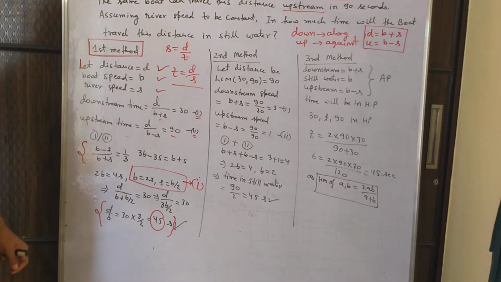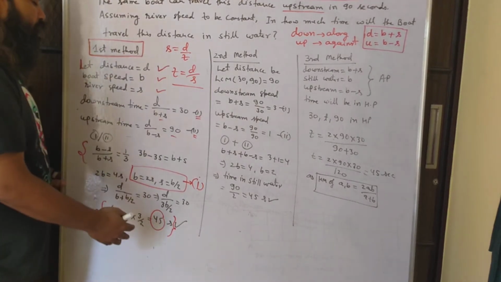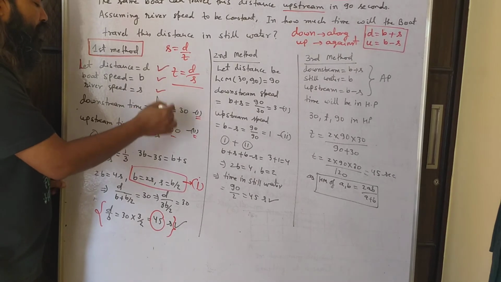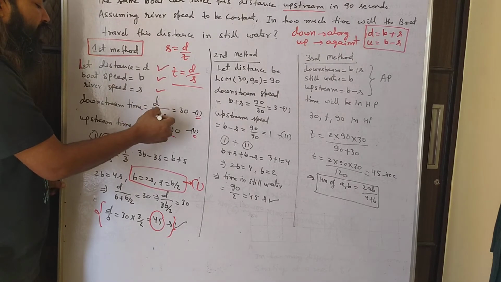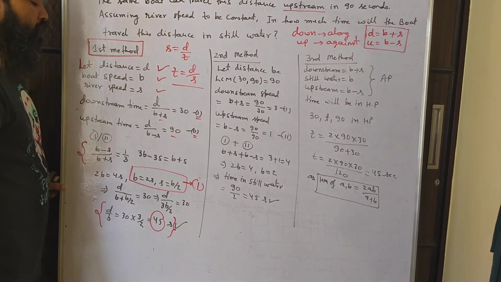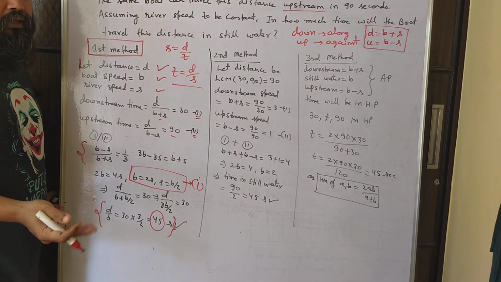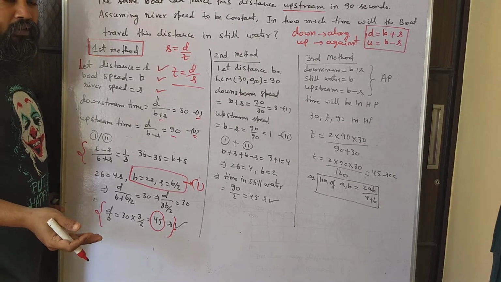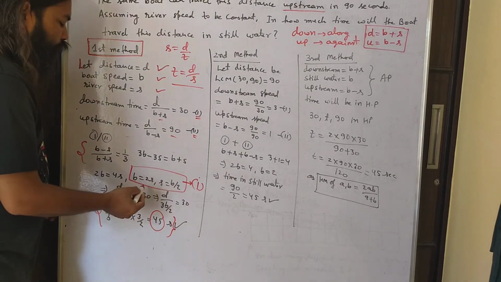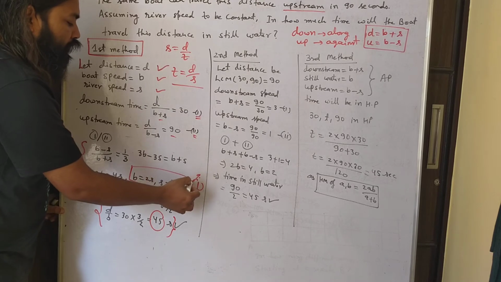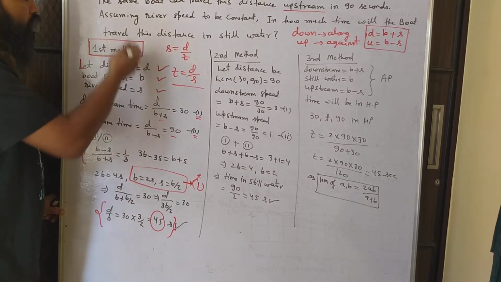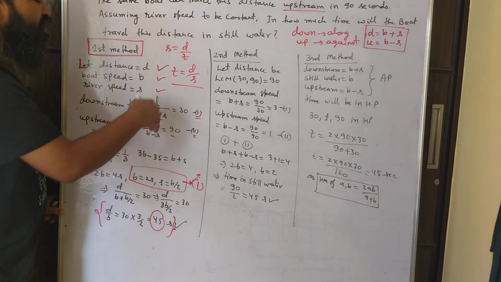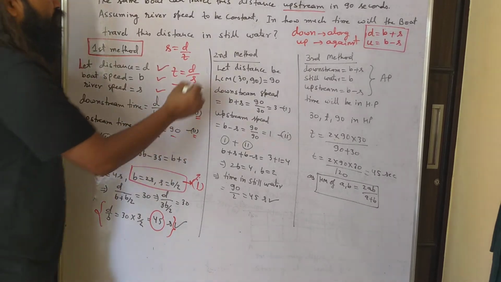Now understand, why did I do all this? Because see, if I just stay here, there are 3 variables and 2 equations. If you try to solve 3 variables with 2 equations, we can't get the exact values of all the 3 variables. What we can get is the ratio, and that is what I have calculated and we have used it. So this is the very basic approach, the equation approach. Now we can make it a little bit better. So let's come to the second method.